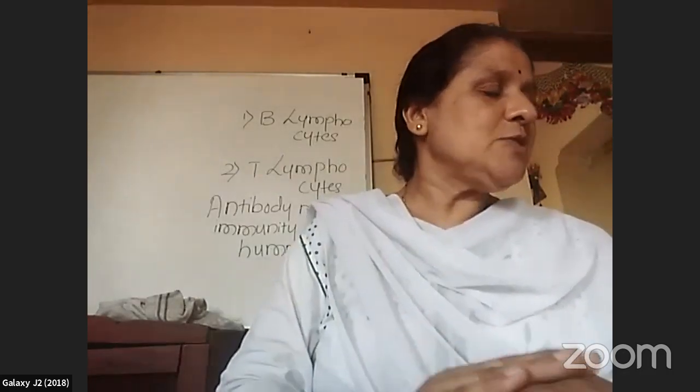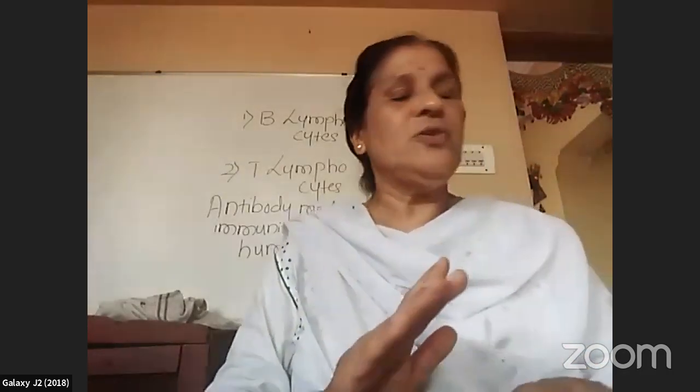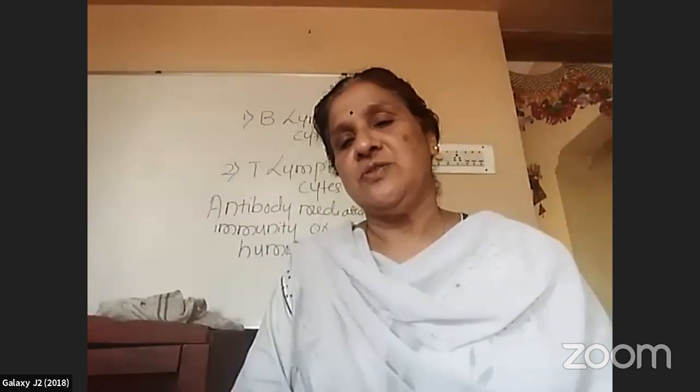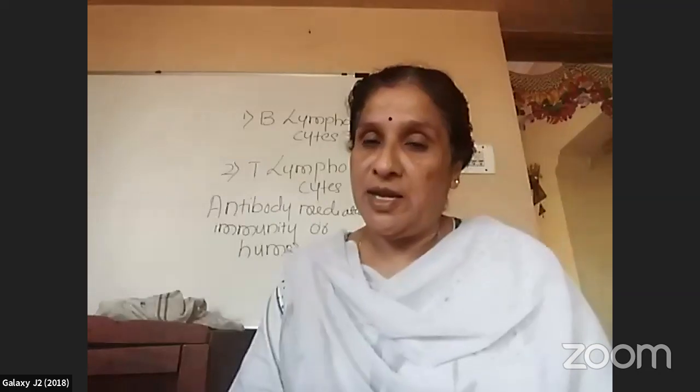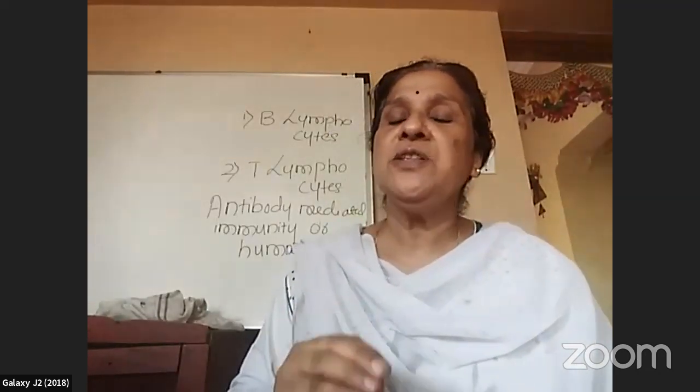The plasma cells produce the antibody which neutralizes the antigens, and such type of immunity is called humoral immunity. Understood about B lymphocytes. The lymphocytes which are produced in the bone marrow and mature there only.